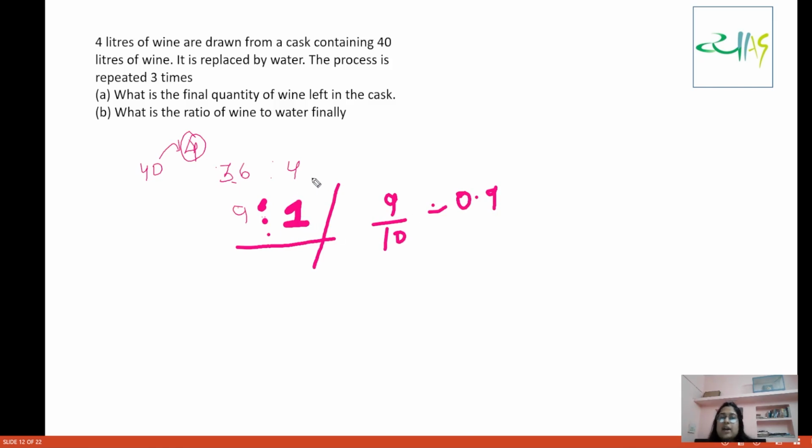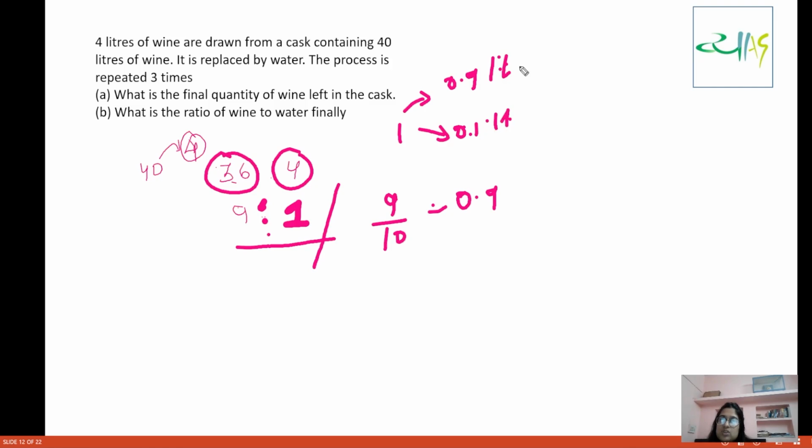So if you have 1 liter of this mixture, having 36 liters of wine and 4 liters of water, then you will have 0.9 liter of wine and 0.1 liter of water, because the ratio is 9 is to 1.